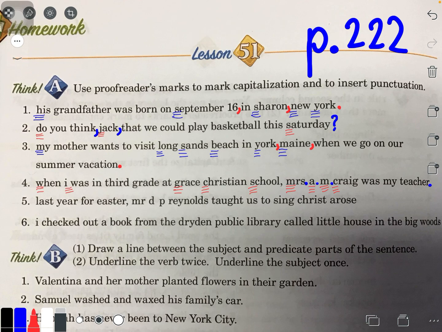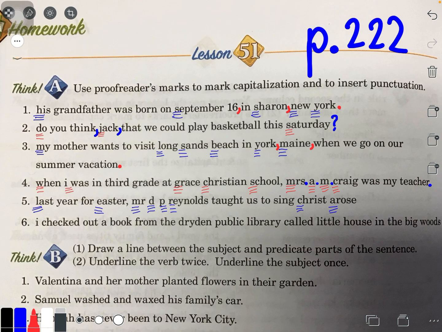So I need to capitalize, actually I'll use blue again, some areas, like the L in last. I hope you saw that. Easter is a holiday, so I need to capitalize that. Mr. here is an abbreviation, so M in Mr. D, I don't know what D would stand for, but D needs to be capitalized. P needs to be capitalized, and R in Reynolds needs to be capitalized. And now at the very end, where it mentions the name of the song, Christ Arose, I'm assuming that's the name of a song because it says he taught us to sing Christ Arose. So I'm going to put the three lines for capitalizing under Christ and under Arose.